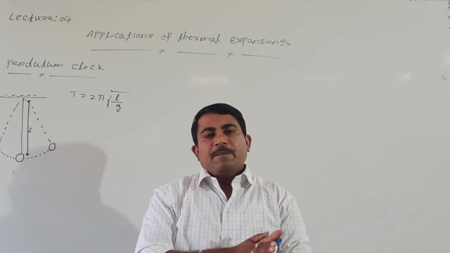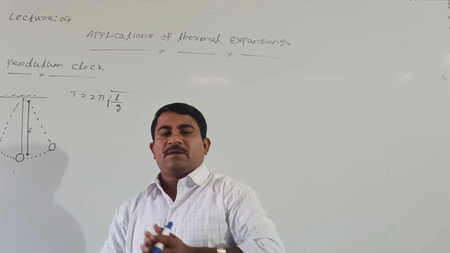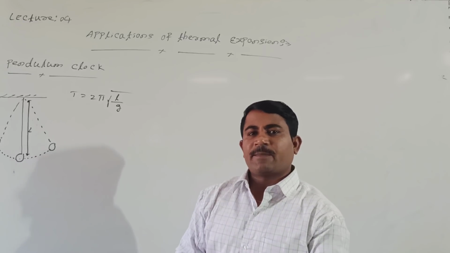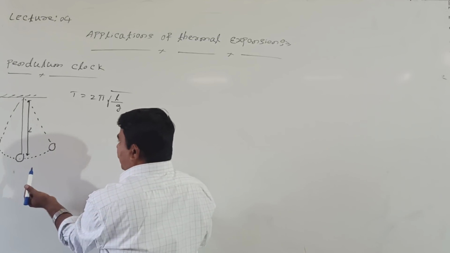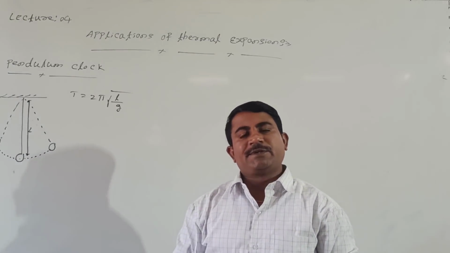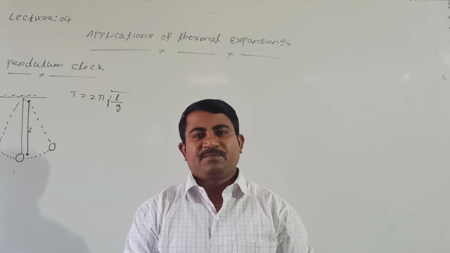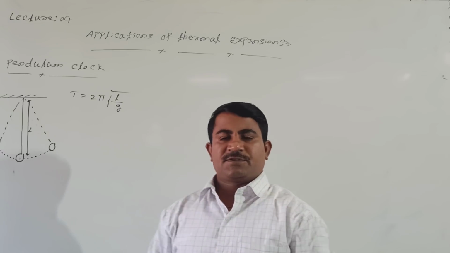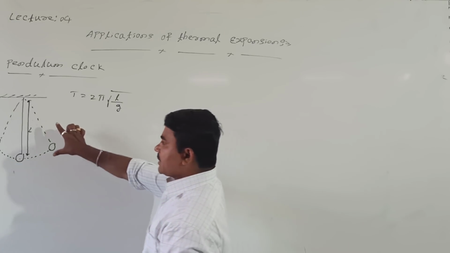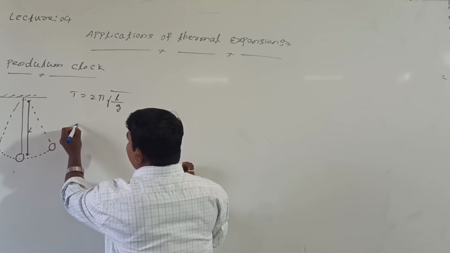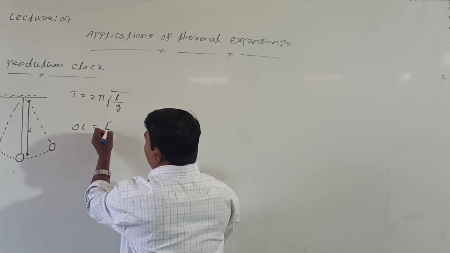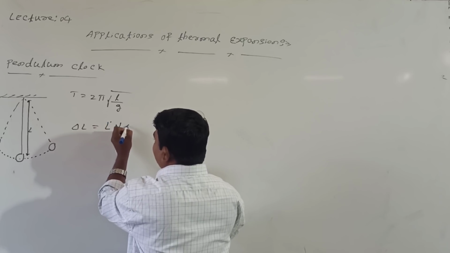But when the temperature of this simple pendulum or pendulum clock increases, what happens? On a summer day its length may change due to the increase in temperature. According to linear expansion, the change in length equals original length times alpha into delta T.